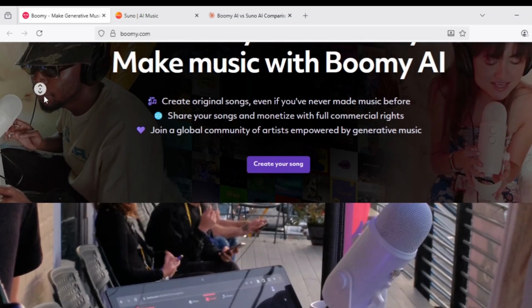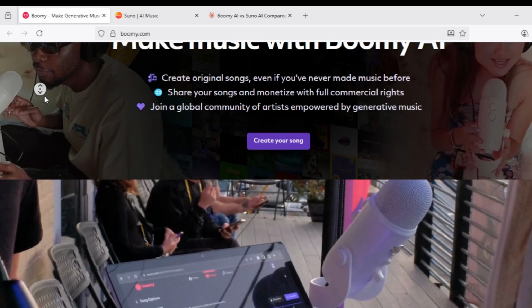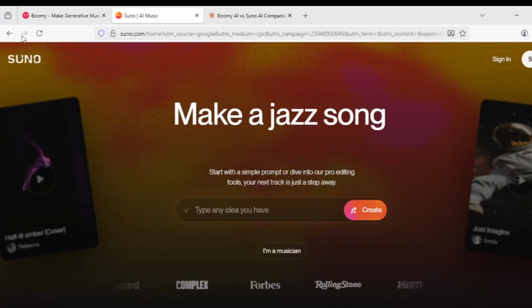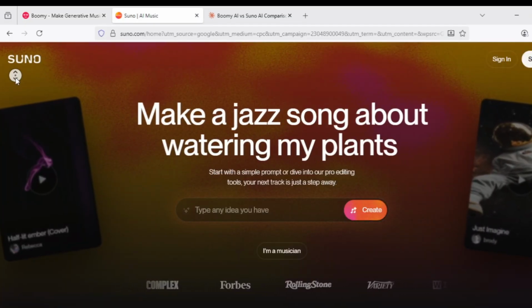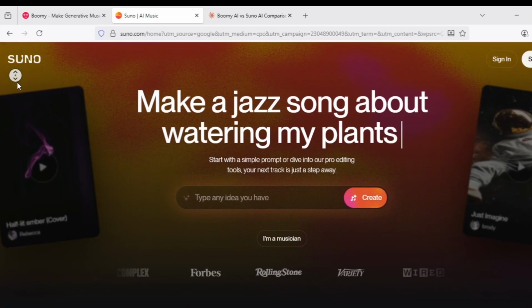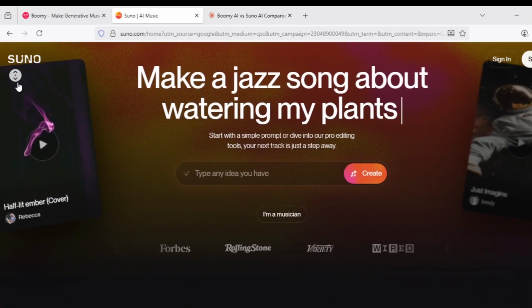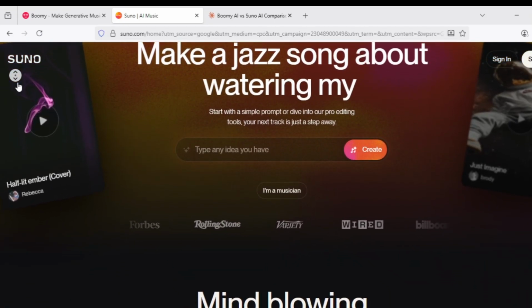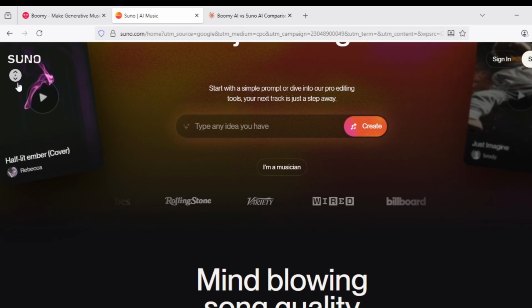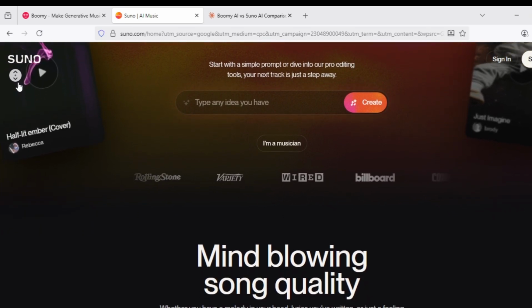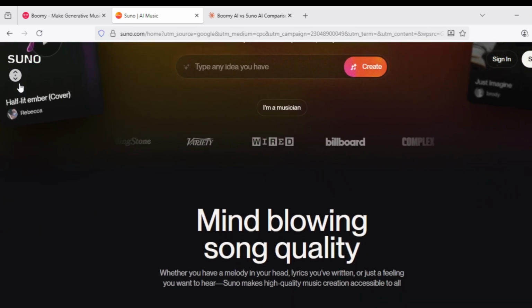You can even publish your songs to Spotify and earn money from streams. Suno AI is the power player. It creates full songs with vocals and lyrics from a simple text prompt. The quality is impressive, like radio-ready tracks. Suno gives you way more control over your music. You can write your own lyrics or let the AI do it. The songs sound professional and polished.